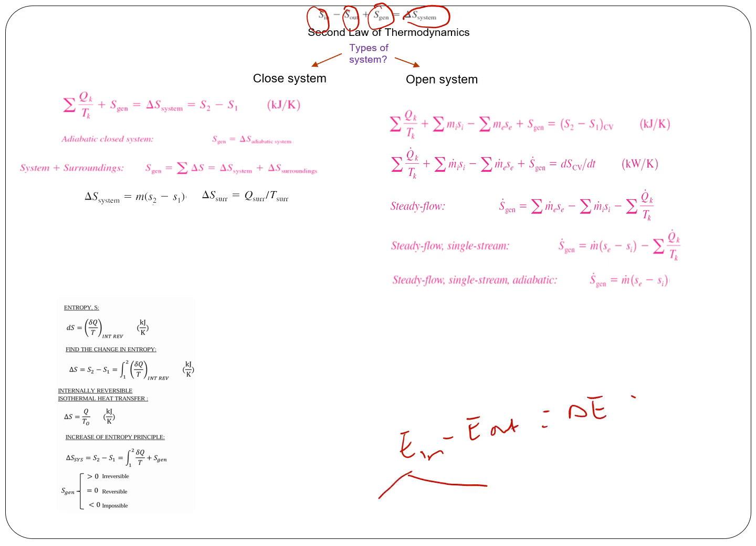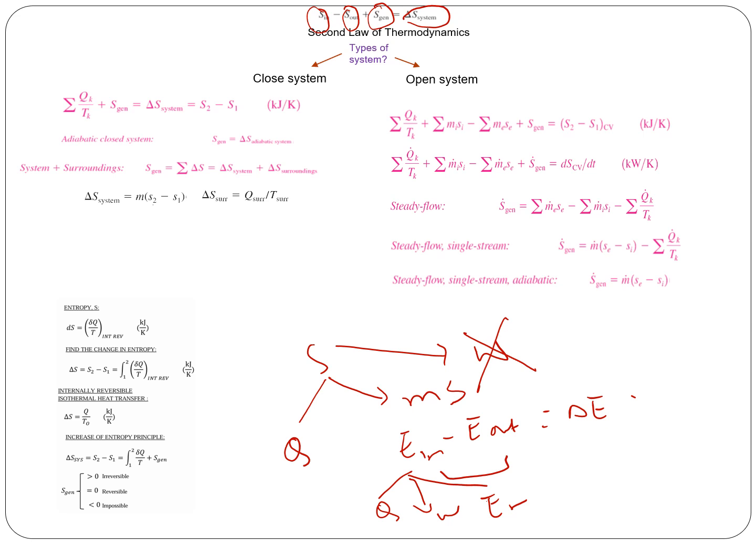Energy in and out could be due to heat transfer, work transfer, and mass transfer. Whereas for entropy, it can be due to heat transfer and it can be due to mass transfer, and there is no entropy transfer due to work. So this is a big difference between energy transfer and entropy transfer.